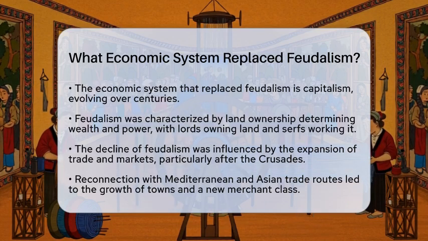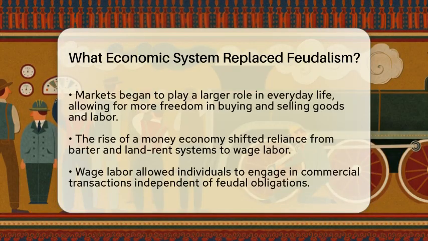With this shift, markets began to play a larger role in everyday life, allowing people to buy and sell goods and labor more freely. Another important change was the rise of a money economy. Feudal societies relied heavily on barter and land rent systems. As money became more common, wage labor emerged, allowing people to engage in commercial transactions independent of feudal obligations. This shift made it easier for individuals to earn a living without being tied to a lord.